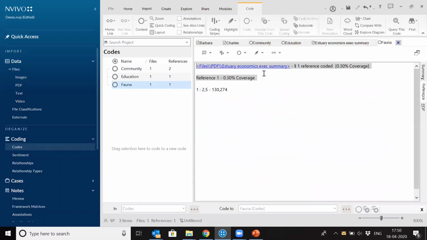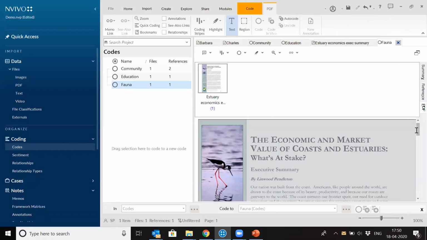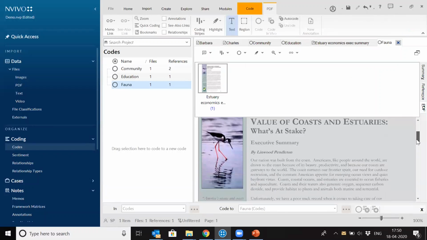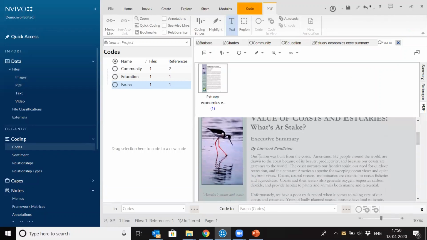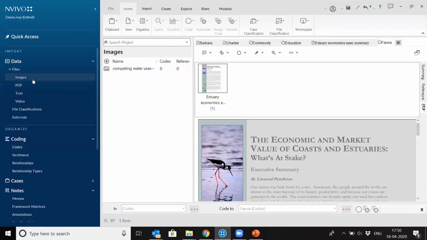This shows that it is coming from a PDF file, and it shows it is 0.30% coverage of the total document. And if you want to see that specific part, you can go to the PDF tab here. You can see that only that part is highlighted, which has been coded here. All the other PDF file is in gray. So this way you can code your PDF files also. Text you code the same way as for text files, but images and tables can be coded this way in PDF files. Quickly, I will go to images also.